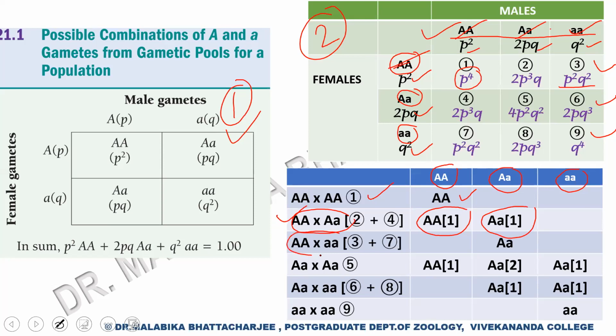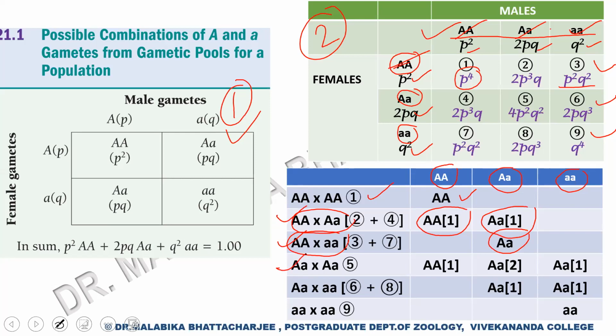When we do this category of mating, consider each mating as a separate entity. When we are doing this category of mating, capital A capital A into small a small a, you will understand that this mating will result in all of the individuals having the genotype capital A, small a.